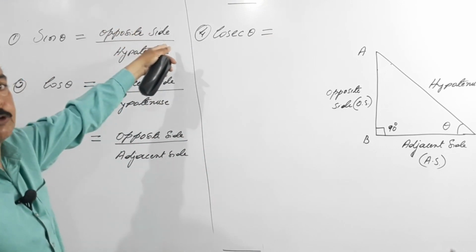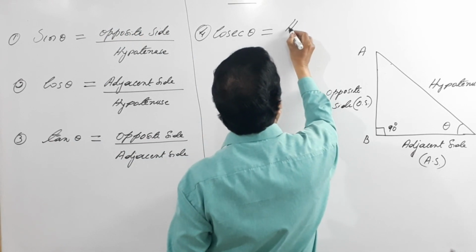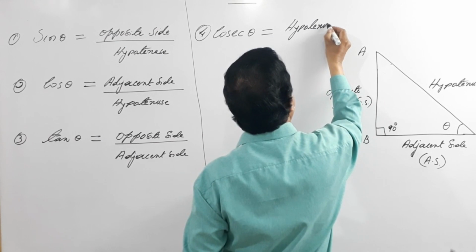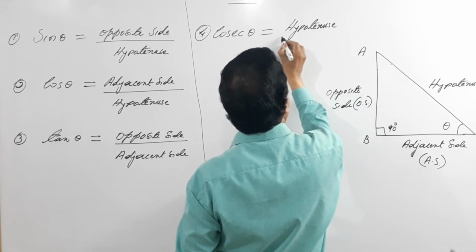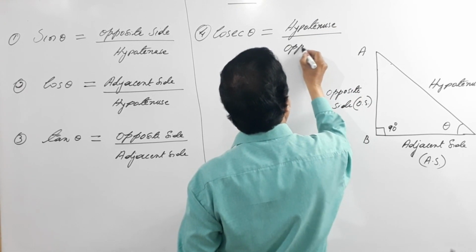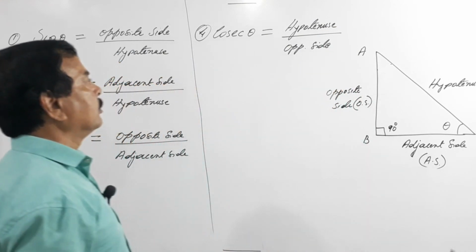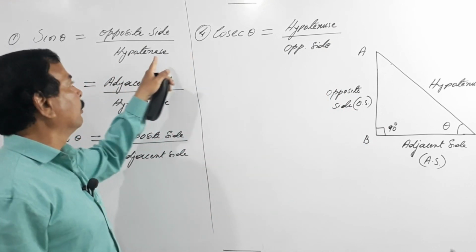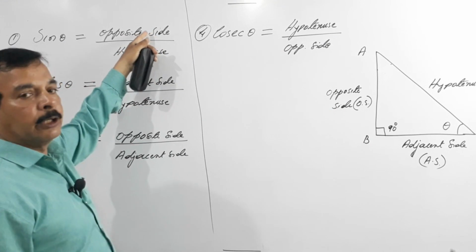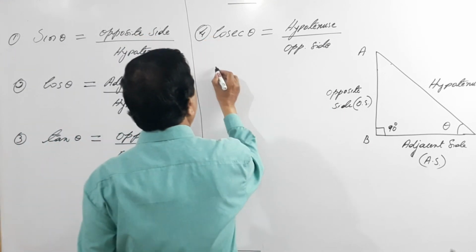So hypotenuse by opposite side. So this will be what? Hypotenuse by opposite side. So this is cosecant theta. What do you observe? See, hypotenuse has gone to numerator, opposite side has come to denominator, reversal. So what does this mean to say?